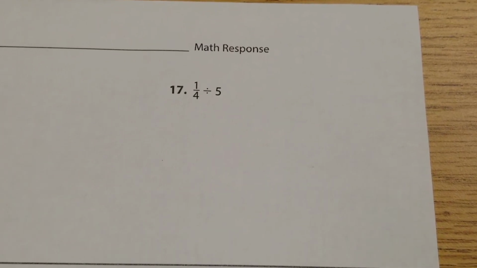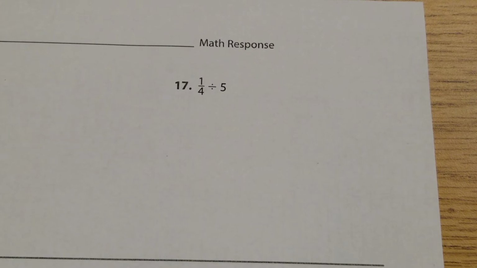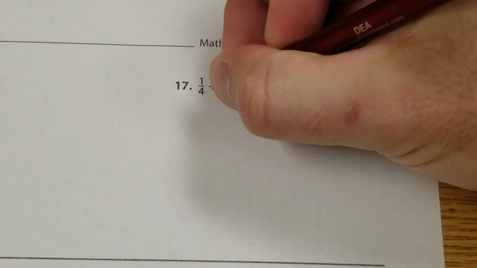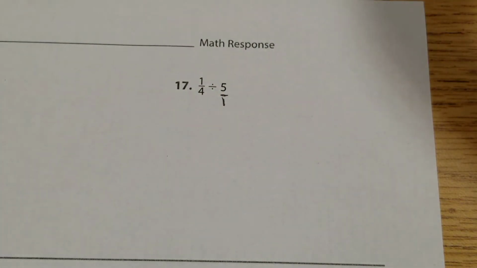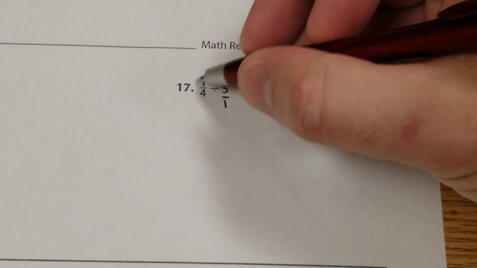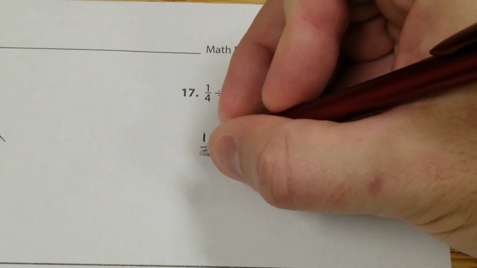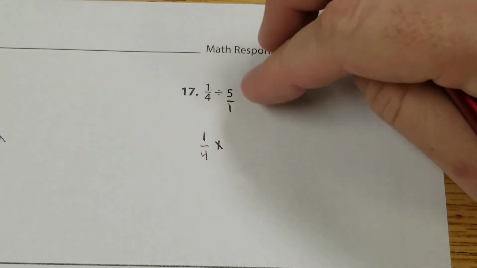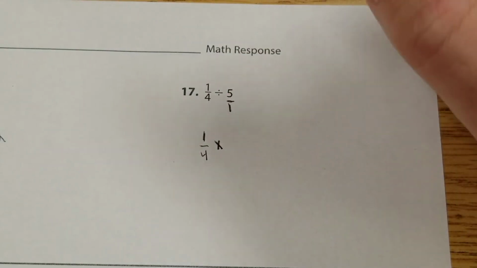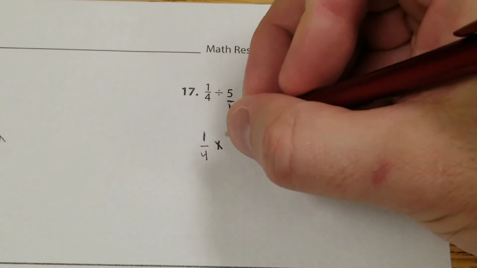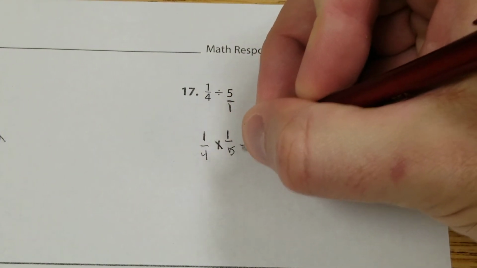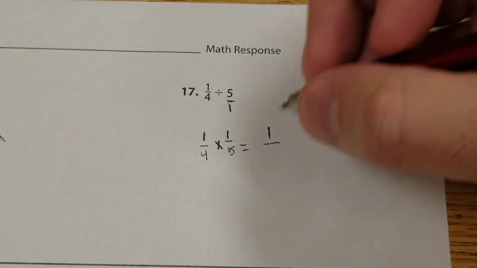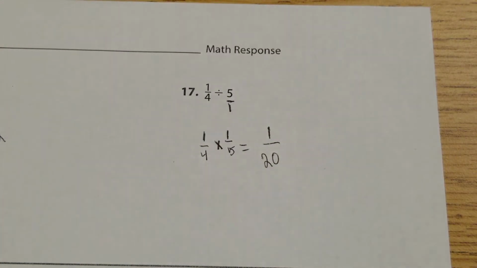For number 17, we have 1/4 divided by 5. Again, we need two fractions. This isn't a fraction, it's a whole number. So we need to put it over 1. And then we just roll through it. First fraction we keep the same, so it's just 1/4. Division sign we change to multiplication. Second fraction, we flip it. We use the reciprocal. So instead of 5 over 1, it is now 1 over 5. Top times the top, bottom times the bottom, 4 times 5. That is our answer.